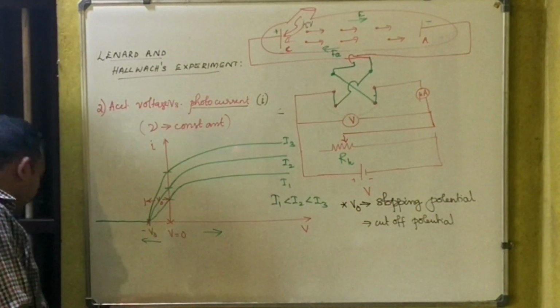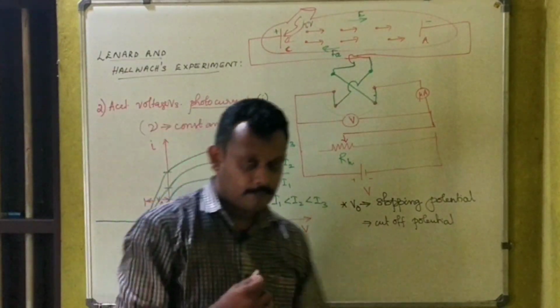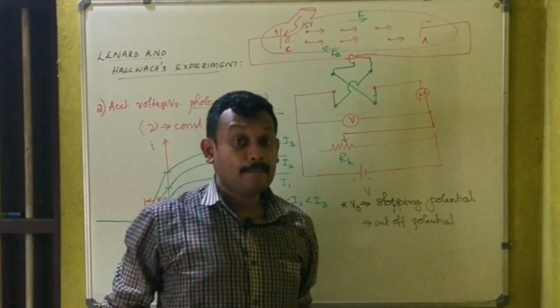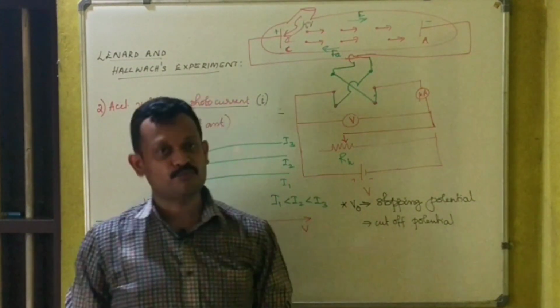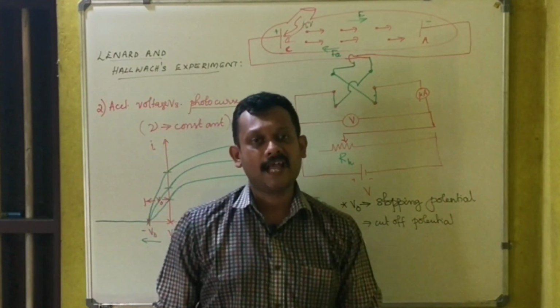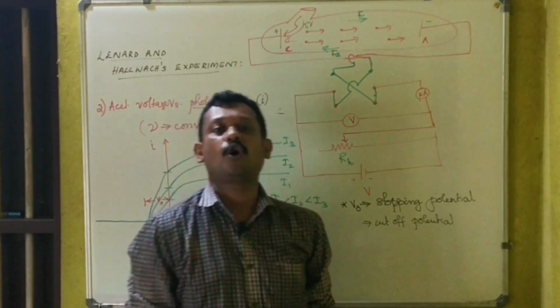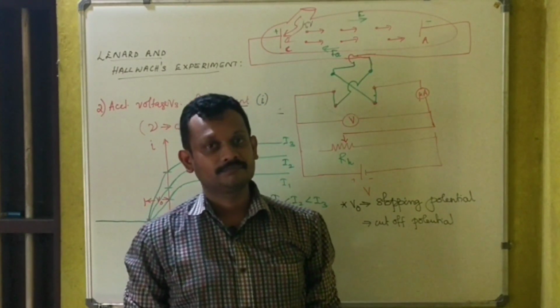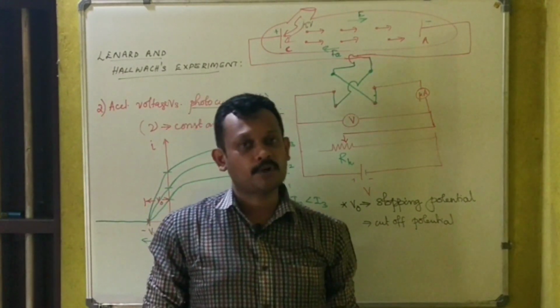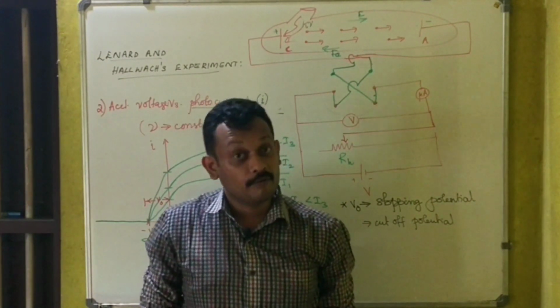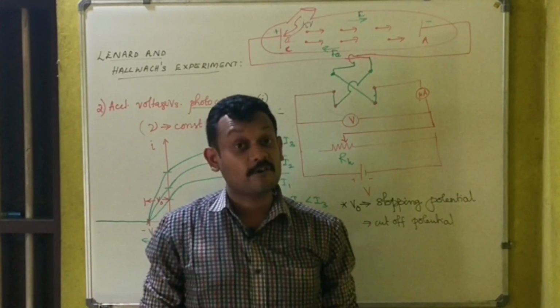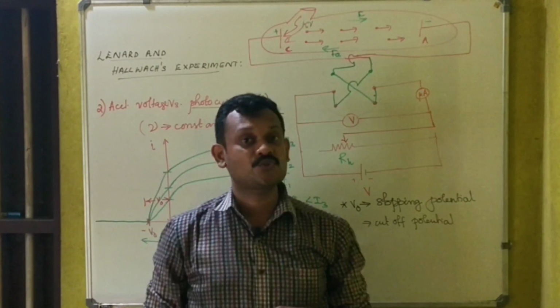How will we define this cut-off potential or stopping potential? We can define stopping potential or cut-off potential as the minimum value of the reverse potential applied so that the photoelectric current just reduces to 0.